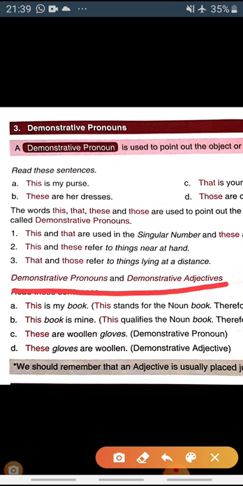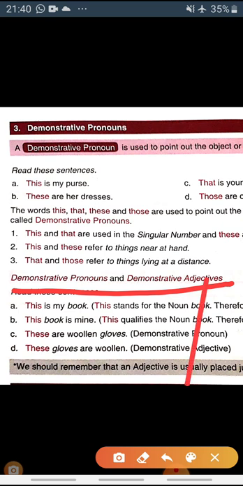Here also we have to identify the difference between demonstrative pronoun and demonstrative adjective. Demonstrative pronouns are those pronouns which point out the things or persons, right? So here, this is my book. This is a demonstrative pronoun here because this stands for the noun book.